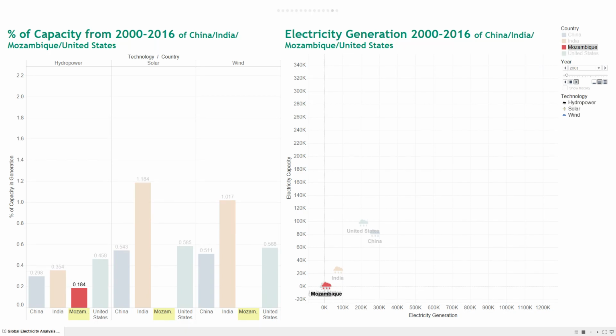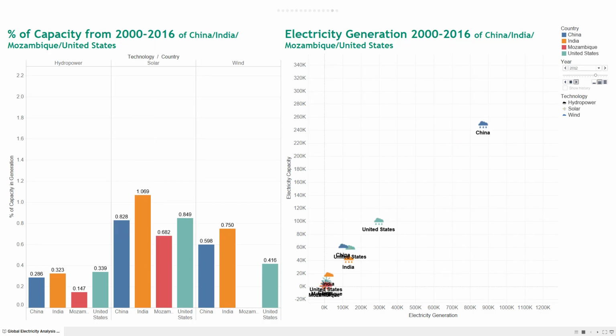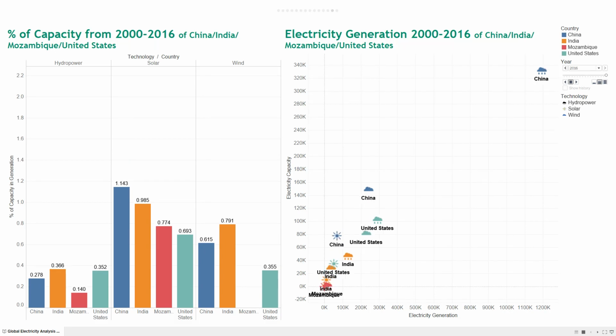We get the data for the amount of electricity that's generated by renewable energy, which are hydropower, solar, and wind, and divide the amount of electricity generation by the capacity of each renewable energy, and represent the results as a percentage of capacity in the amount of generation.